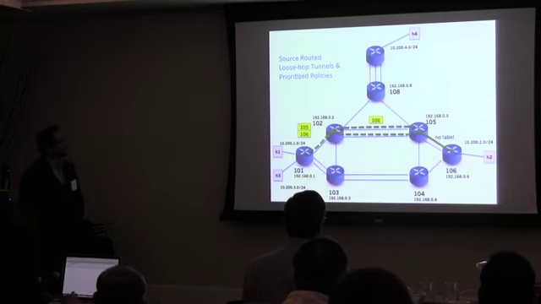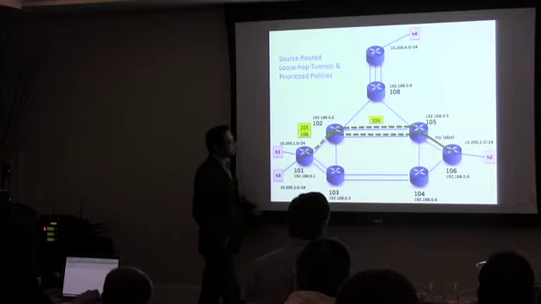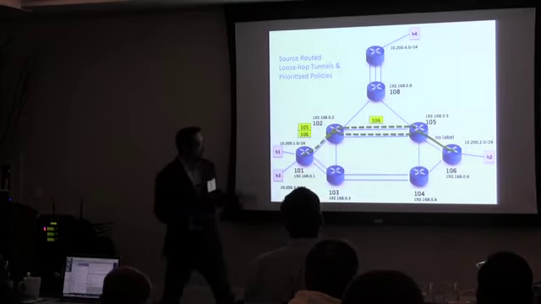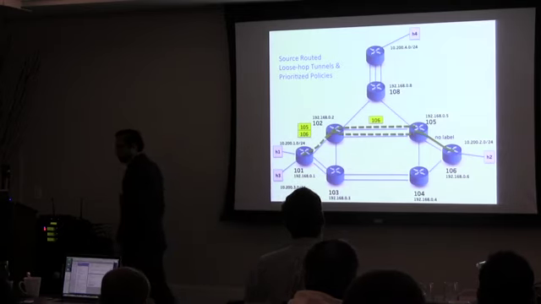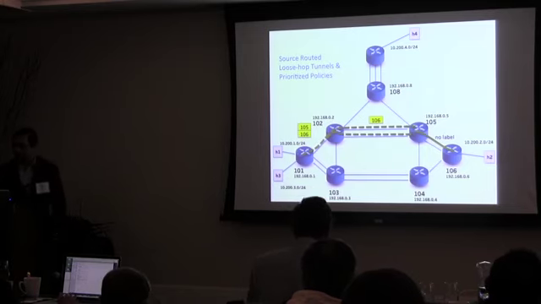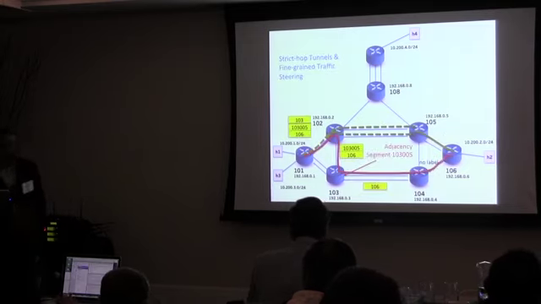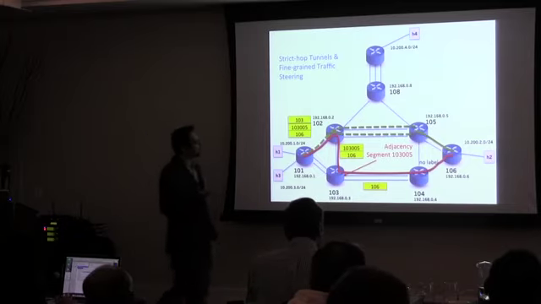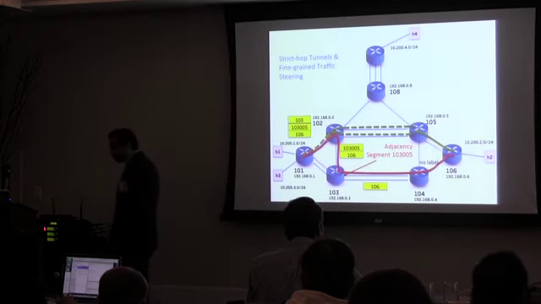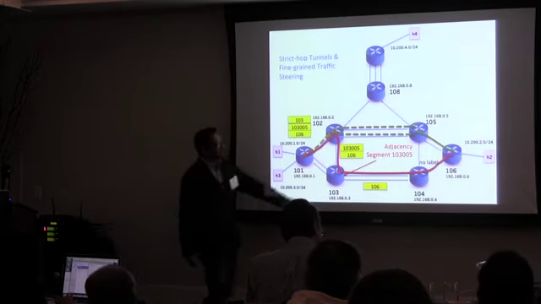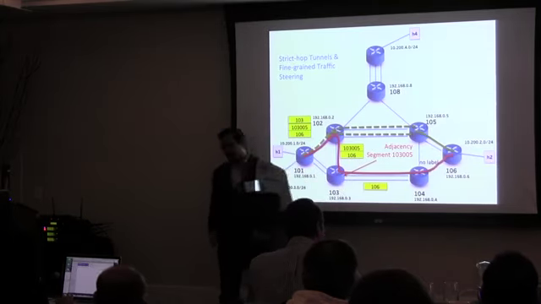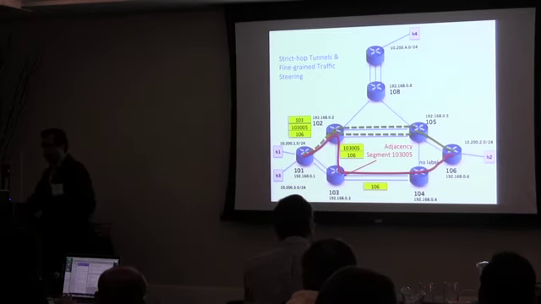We've shown other things. We can create loose hop tunnels. So in fact, you can loosely define a tunnel in this network to override the behavior of ECMP shortest paths, and you can apply policies to those tunnels, and those policies can be prioritized. We can create strict hop tunnels that can in fact do fine-grained traffic engineering as we expect from MPLS networks. We use things like adjacency segments, which is another segment routing terminology that allows us to select certain outgoing links instead of all the outgoing links.